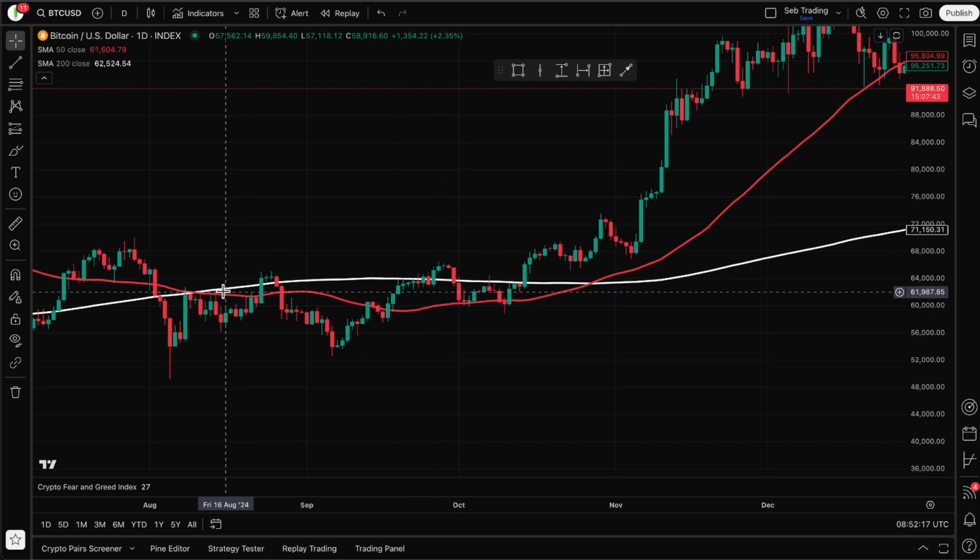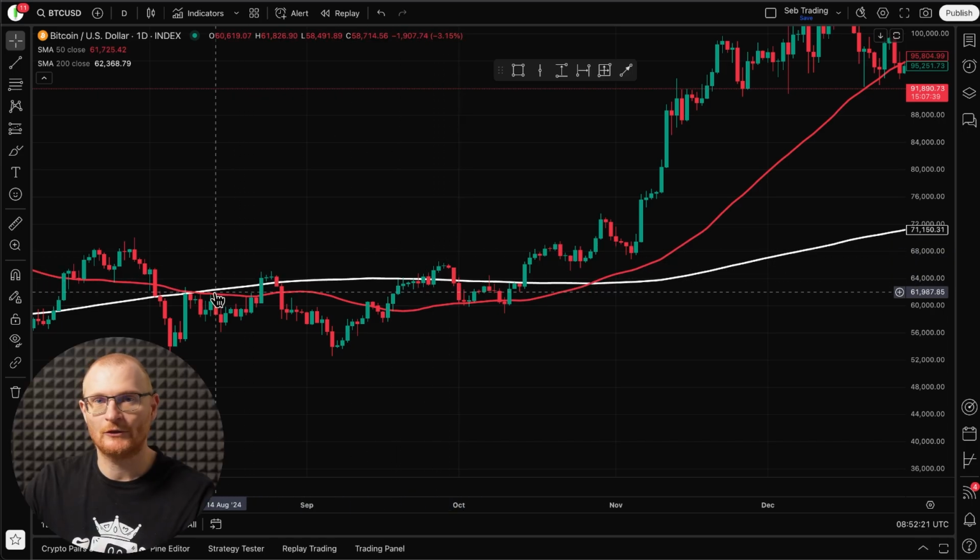And it could come above again, and then retrace, and then we could go off to the races. If we look at the last time that it happened, and this is only with Bitcoin, we're not looking at this with other charts like Ethereum or Solana. Solana has been tracking the Bitcoin price very well, but their death crosses aren't as helpful as just comparing to Bitcoin. So we're just playing with Bitcoin here.